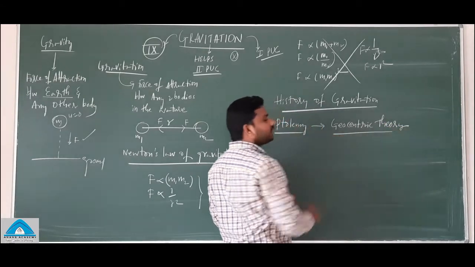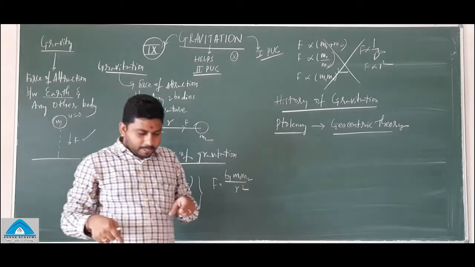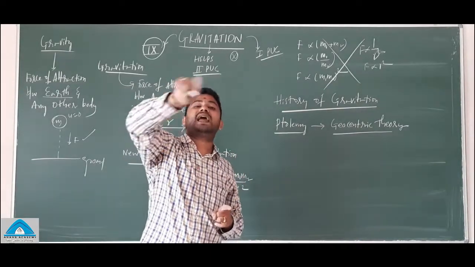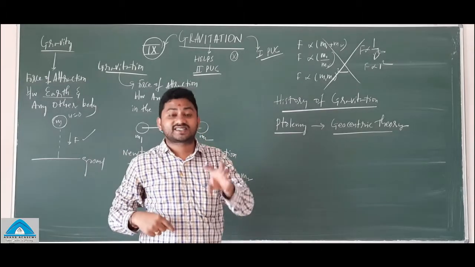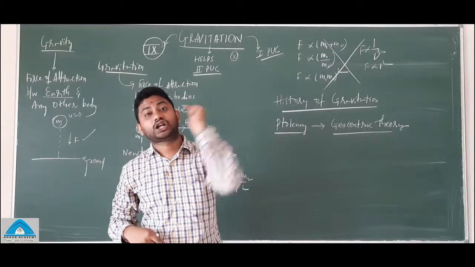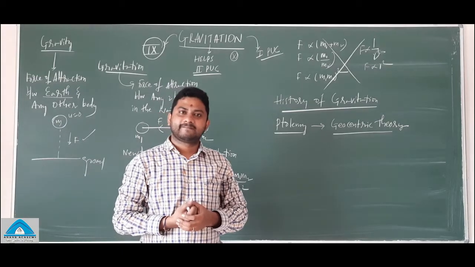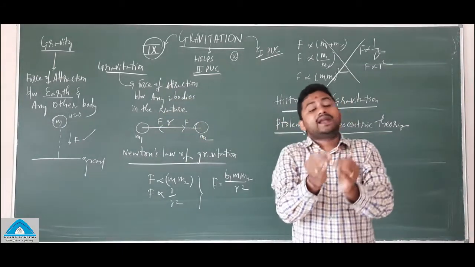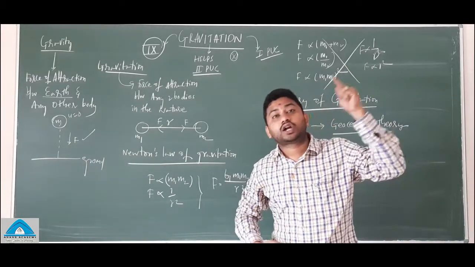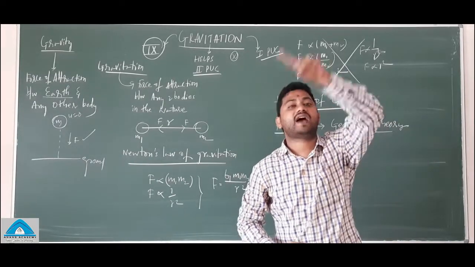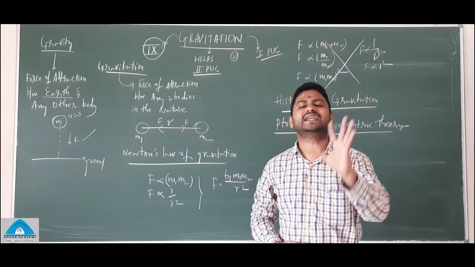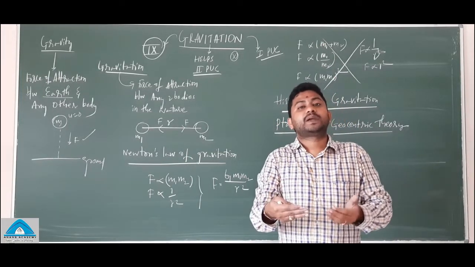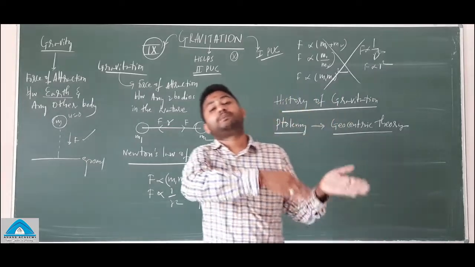In this theory, he explained that the Earth will be at the center and all the planets will be revolving around this Earth, including the Sun. What he told you? Earth will be at the center and all other planets, including the Sun, will move around this Earth only. At that point of time, some of the scientists believed this.